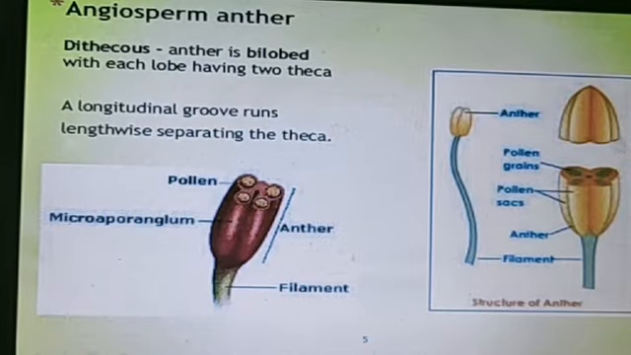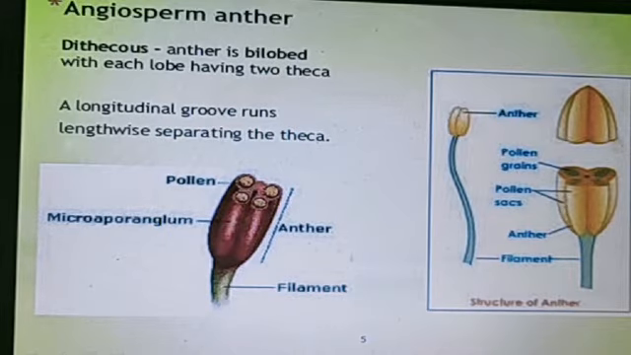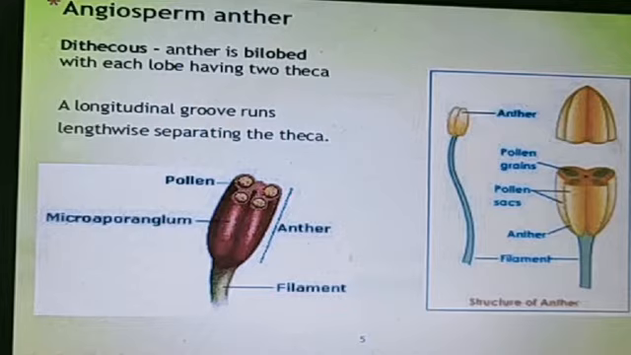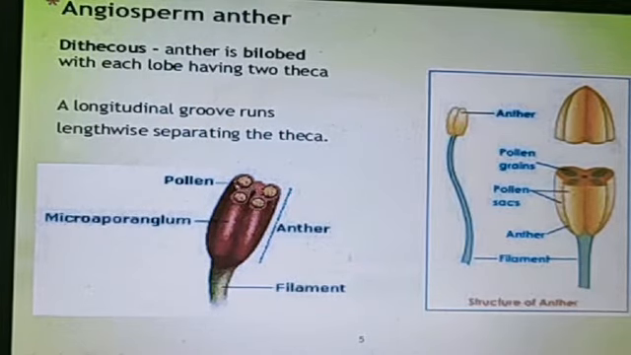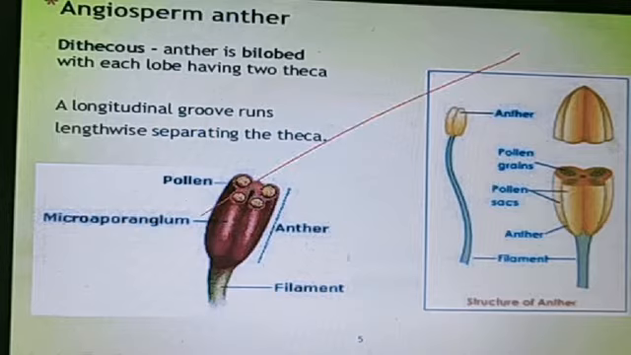Now, it is dithecous. The anther is bilobed, with each lobe having two thecae. The longitudinal grooves run lengthwise, separating the thecae. Here, this region is known as the thecal region. It is a dithecous structure like this.